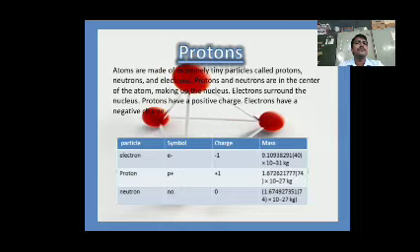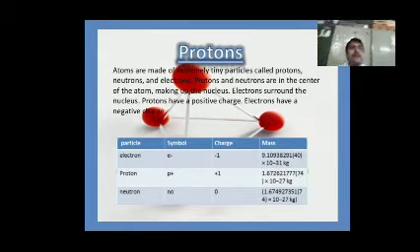Electron, proton, and neutron. Symbols: electron e minus, proton p plus, neutron n. Charge: electron minus 1, proton plus 1, neutron 0. Mass: electron 9.1 into 10 to the power of minus 31 kilograms, proton 1.67 into 10 to the power of minus 27 kilograms, neutron 1.67 into 10 to the power of minus 27 kilograms.